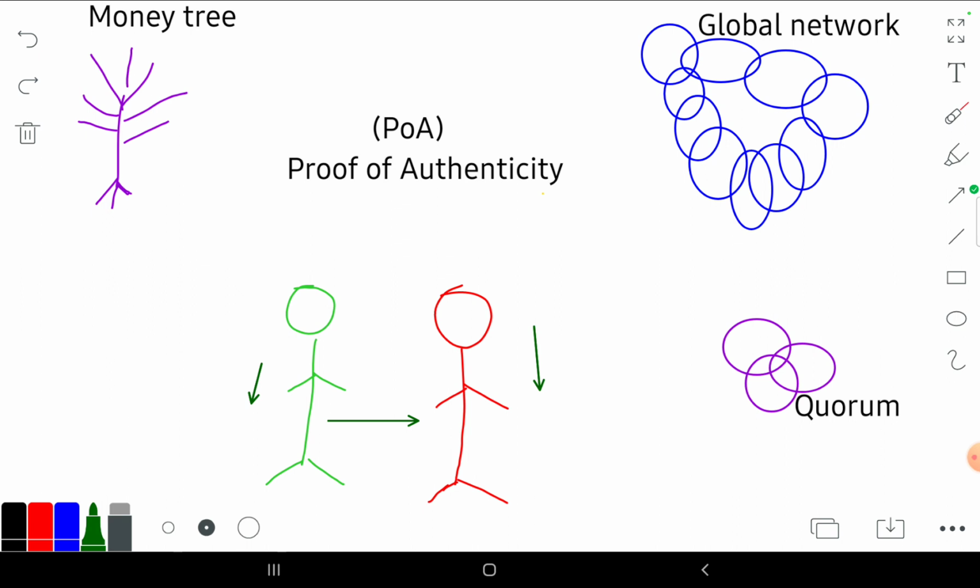When Mr. Red accepts this money and looks at it, there is a self-authenticating file that tells Mr. Red that the money is authentic. How does Mr. Red know? That file verifies that the money Mr. Green is giving to Mr. Red belongs to the money tree over here. So Mr. Red looks at it and says, okay, this money belongs to this tree. That means this money is authentic, and that brings the transaction to a conclusion.